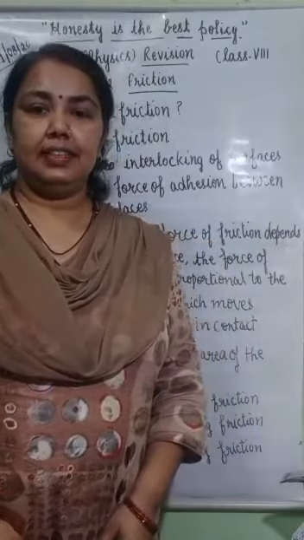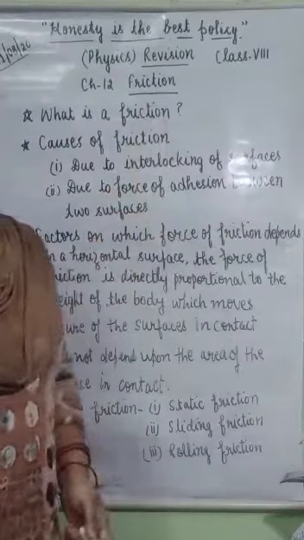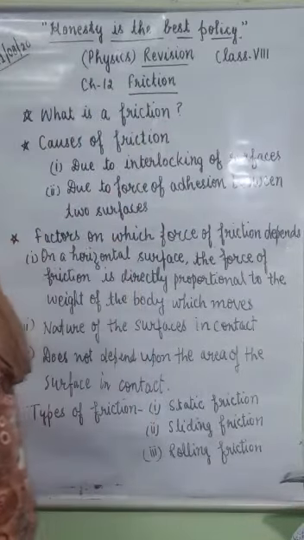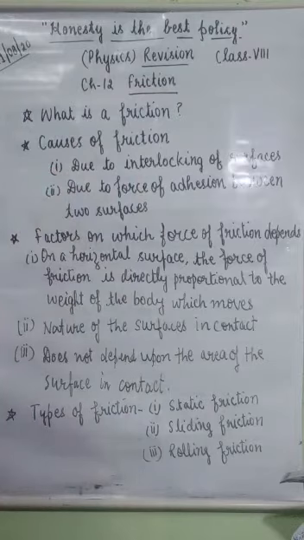Today is your physics test. So let's revise the chapter on friction, which I have given in the test. First, what is friction? Friction is a force that opposes the motion of an object or stops a moving object.